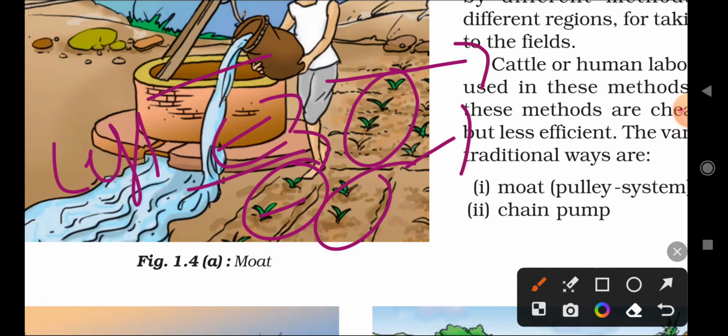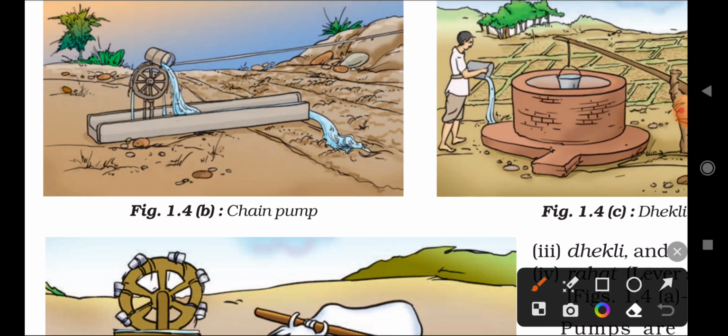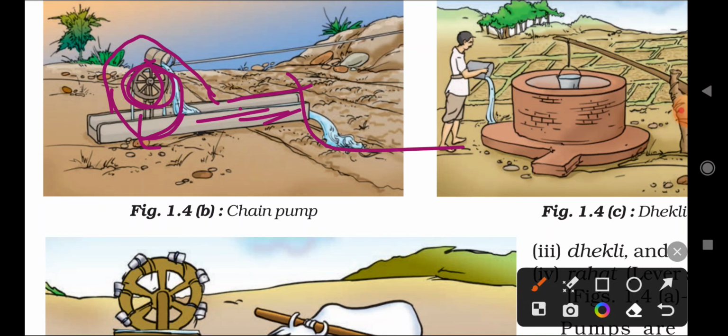Another one we discussed is the chain pump. Here the wheel will be rotated, and while rotating, the bucket comes down and fills up with water. After rotation it drops the water into this pipe, and it passes through to the soil.